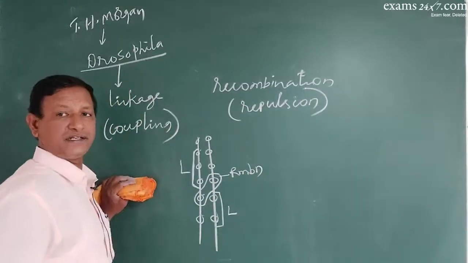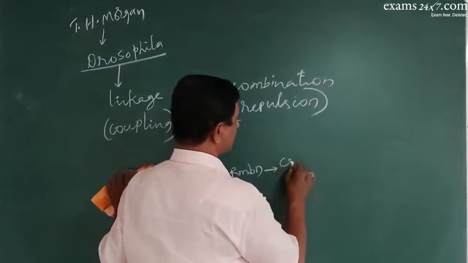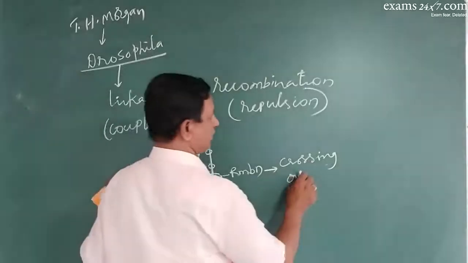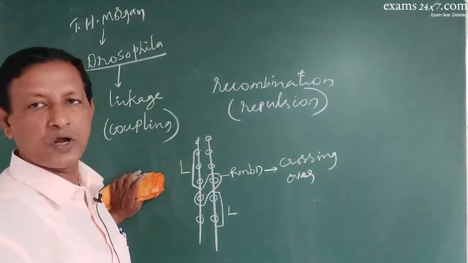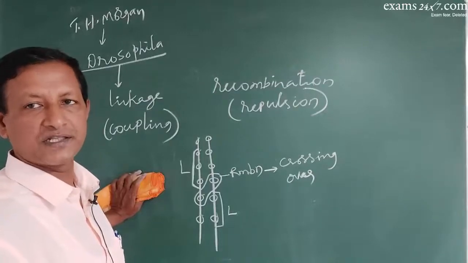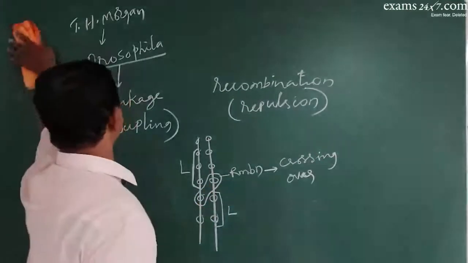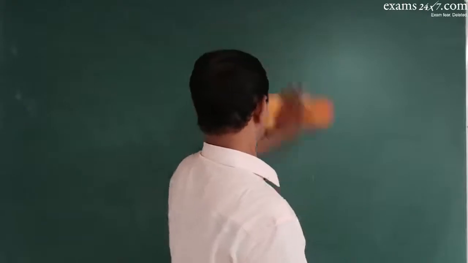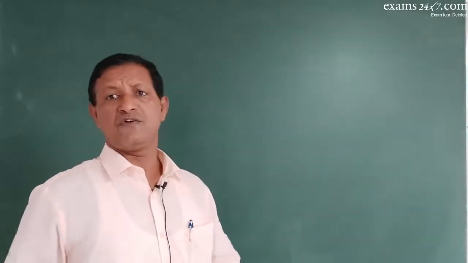When does the recombination take place? It takes place during the crossing over, during meiosis. During crossing over, the recombination takes place, bringing in a new combination of characters, thus bringing in the variation. Okay, so this is linkage and recombination as explained by T.H. Morgan. Right.